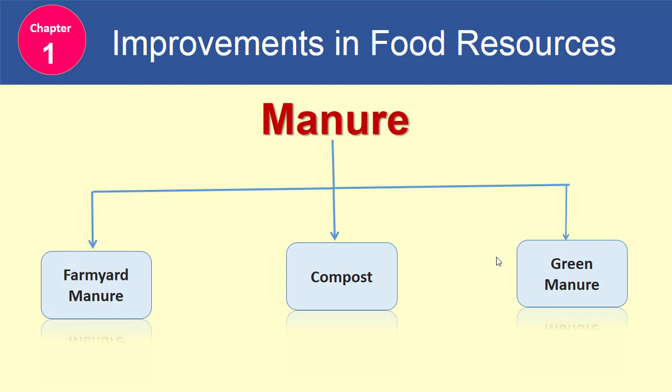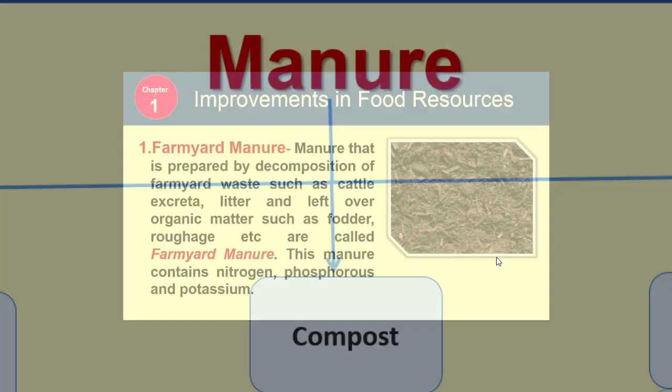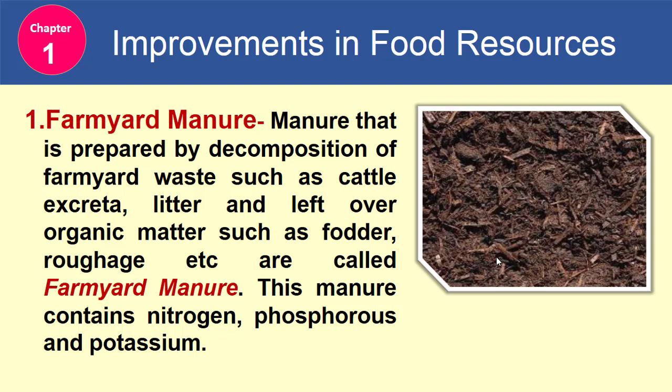Manure is divided into three categories. First is farmyard manure, second is compost and third is green manure. We will see it one by one. So first is farmyard manure.